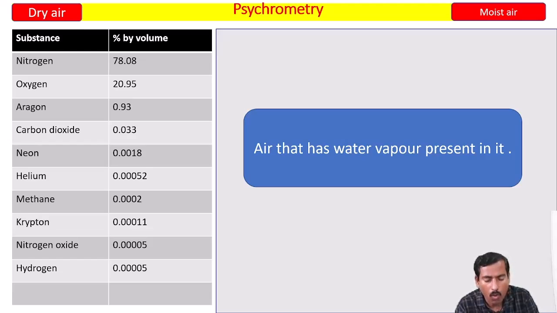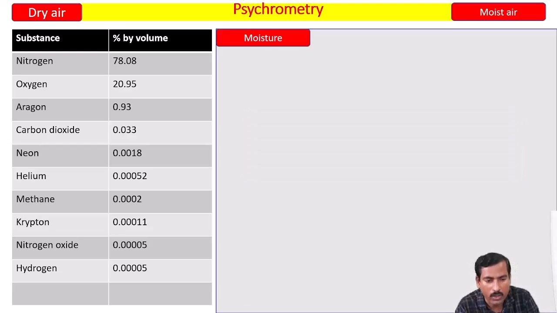Moisture is the combination of dry air plus water vapor. Practically in nature we are finding moisture, irrespective of the quantity of water vapor. So moisture is defined as the combination of dry air and water vapor.